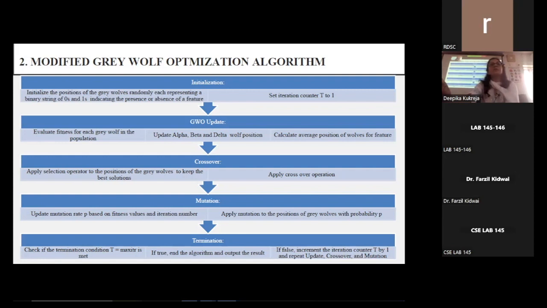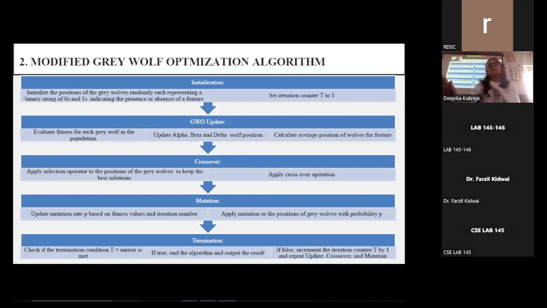Next, the mutation rate P is updated based on fitness value and iteration number. Apply mutation to the positions of gray wolves with probability P. The last step is termination. Again, we check the counter T. If it meets the maximum value, max ITR, then the algorithm ends and we take the output. Otherwise,